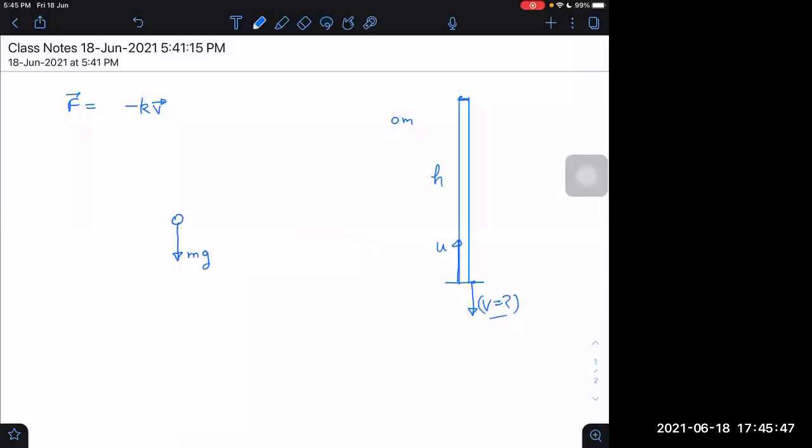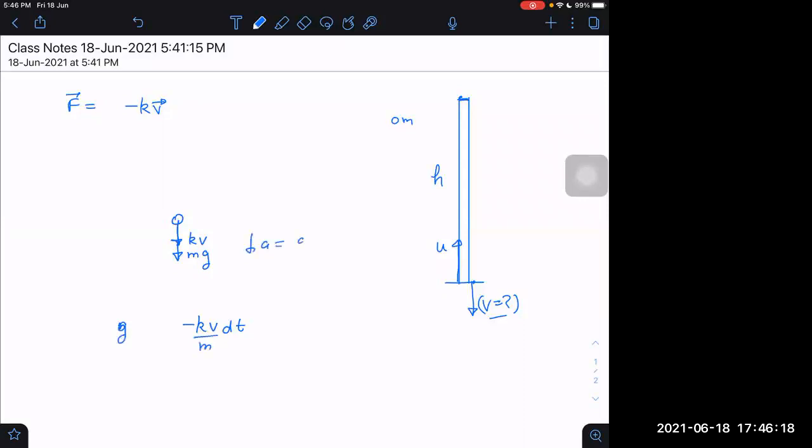mg downwards, kv downwards. Minus kv into dt, kv by m, and what is acceleration?